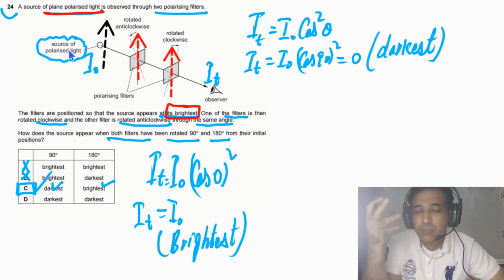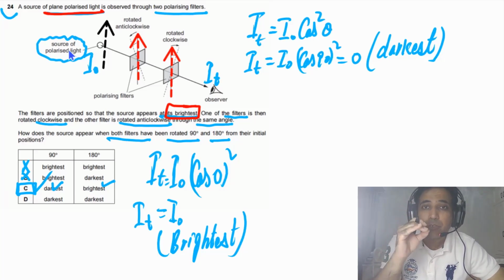So if you have understanding of these points, questions about polarization are not difficult if you have a clear understanding of this question. I hope this one is clear to you, and if you have any questions, please leave your questions in the comments and I will try to answer as soon as possible.